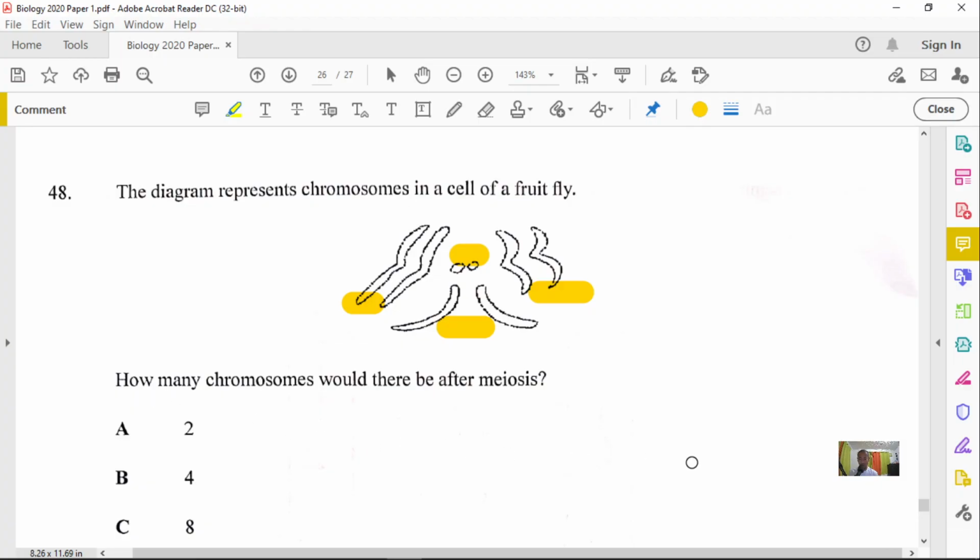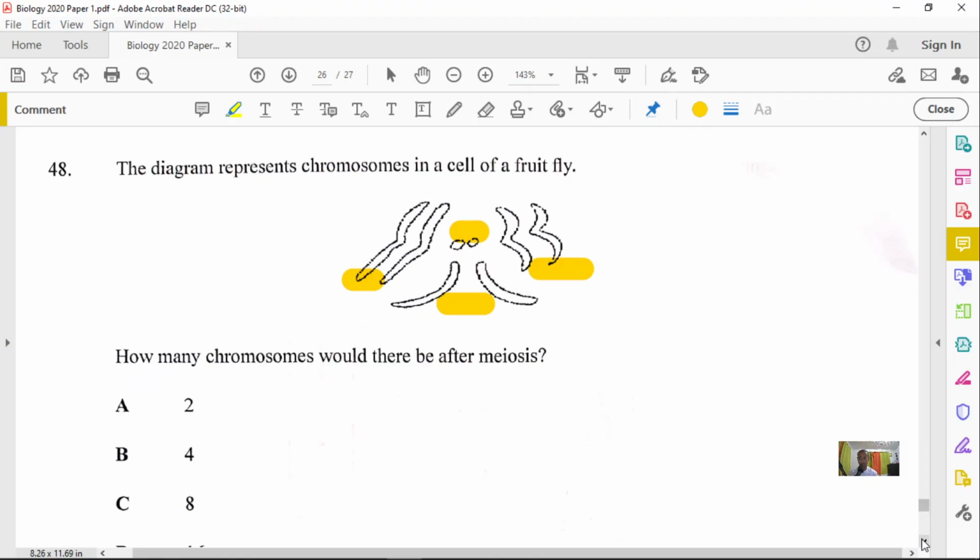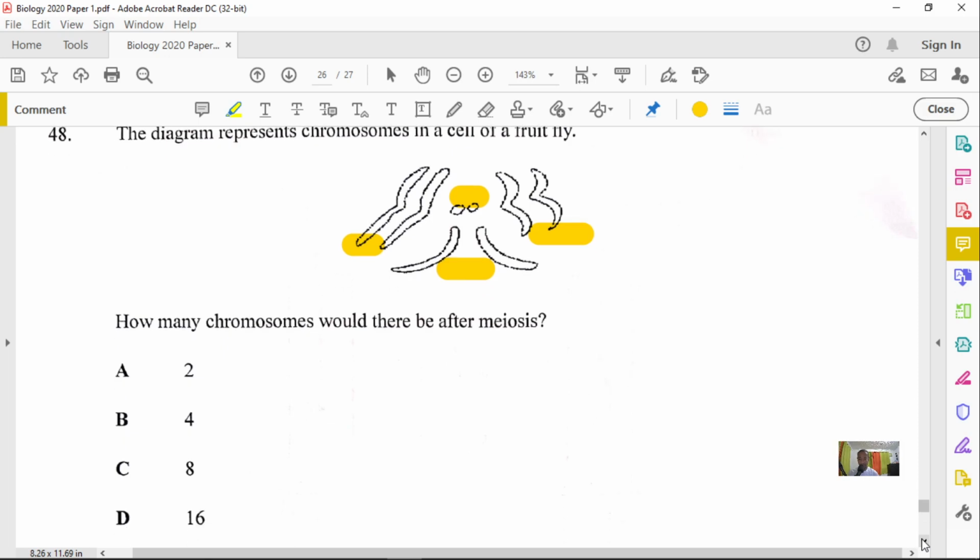Now, how many chromosomes would there be after meiosis? Remember, meiosis produces haploid cells, which have half the number of chromosomes. In other words, 1 of each pair. So it asks how many chromosomes. In total here, how many chromosomes do we have? If we have 4 pairs, that means it's 8 chromosomes, right? And so, if you have 8 total chromosomes, half of 8 will only be what? 4. So 48 has to be B, simply because we produce half the number of chromosomes. We have 8, or otherwise 4 pairs. So we end up with only 4 after meiosis. Those are haploid cells.